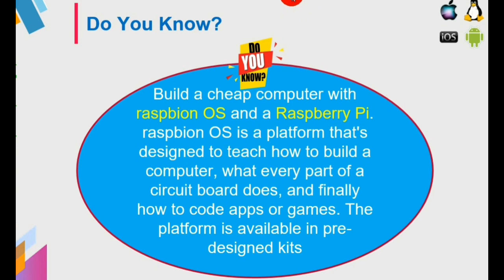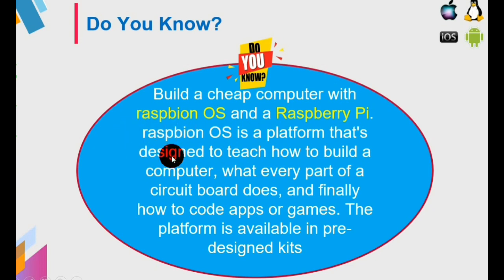Now you can see this. You can build a cheap computer by using the Raspberry Pi OS. So this is also one of the operating systems. It is used to build minimum cost computers. It is a platform designed to teach how to build a computer: what things are needed to construct a computer, what the equipment is, how we can fix the equipment.